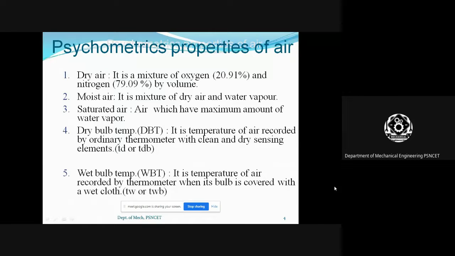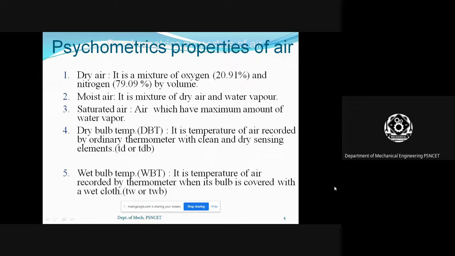Psychrometric properties of air. First one is dry air. Dry air is nothing but a mixture of oxygen and nitrogen in some percentage, for example 21 percent oxygen and 79 percent nitrogen. So exactly we say it is 20.91 percent oxygen and 79.09 percent nitrogen.